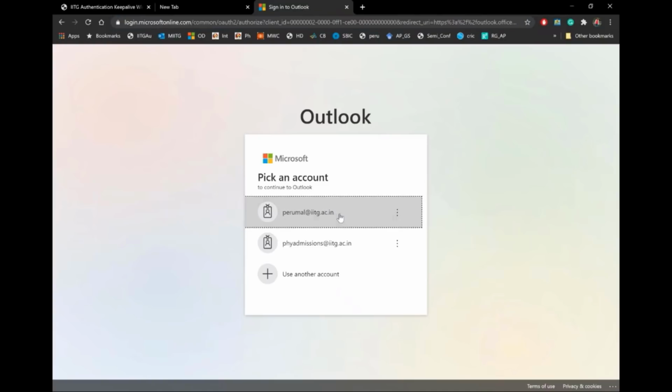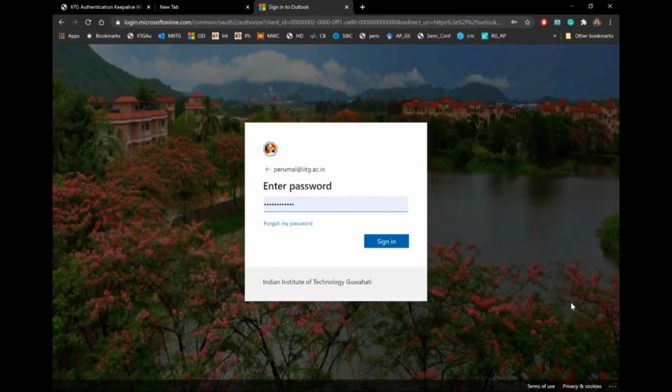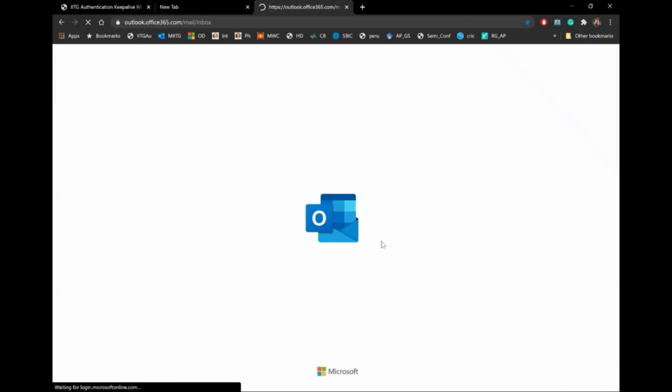Once you enter the IITG email, you will see a beautiful background of the Serpentine Lake with the beautiful flower scene of the spring season, and then it will ask for your password. If there is any typo in your email address, you do not see this background. So this background confirms you have logged in correctly. Now you enter your password and simply sign in.